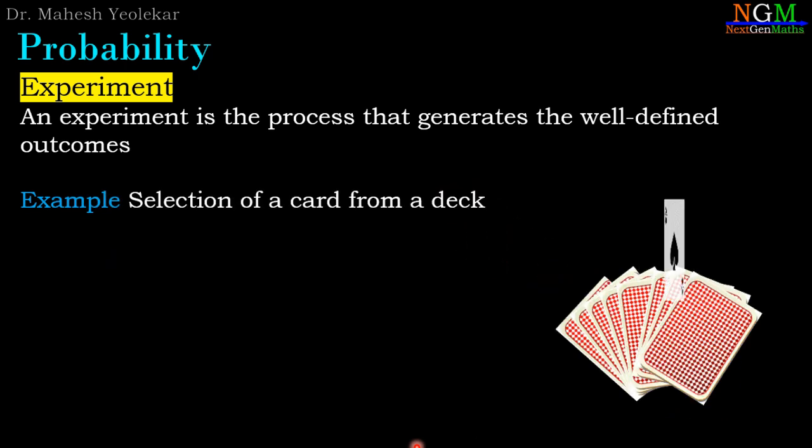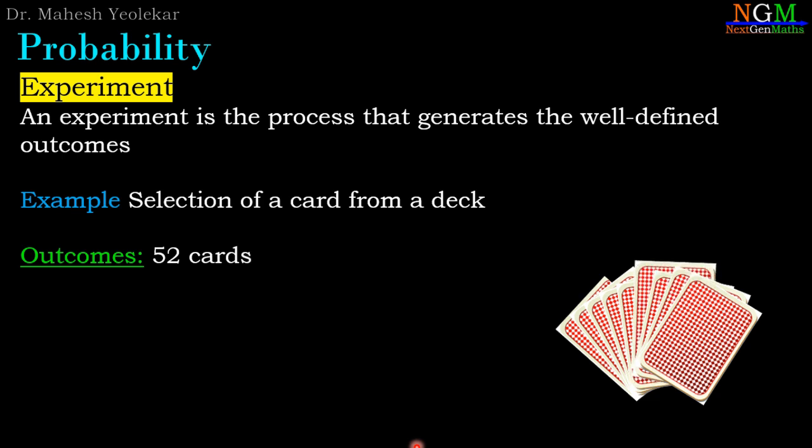Selection of a card from a deck. In a deck we have 52 cards. If we select a card from the deck, then the result is one of the 52 cards. Therefore, here outcomes are well defined and the outcomes are the 52 cards. Therefore, the process of selection of a card from a deck is an experiment.